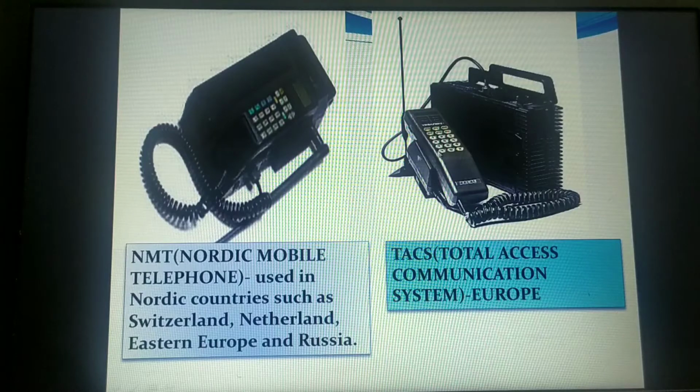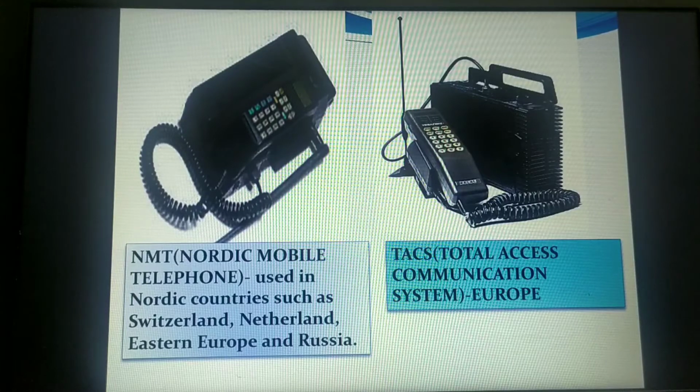Then, when we had the first generation, what was the use of going for the second generation, is the question, right? So there were certain disadvantages in the first generation. Firstly, they were all analog cellular systems, and there was no consideration for data service. That means there was no question of having the internet at all. And one more major problem was they were unable to interoperate between countries.